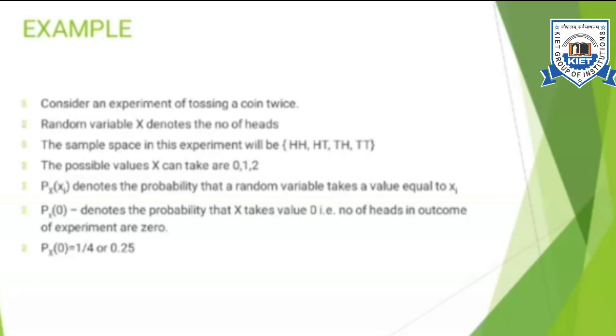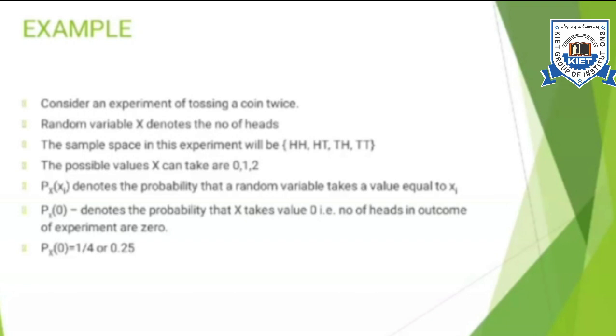So the possible values the random variable X can take are 0, 1 and 2, because I am mapping these 4 sample points using this random variable X, and here X is denoting the number of heads in my sample points. Okay, so now if I write P(X = xi), it will denote the probability that a random variable takes a value equal to xi. Now in this case the possible values for this random variable are 0, 1 and 2. So instead of xi I can write 0, 1 or 2, because these are the 3 possible values that my random variable capital X will take.